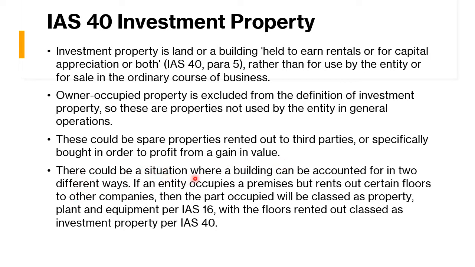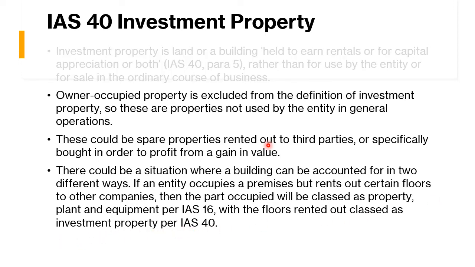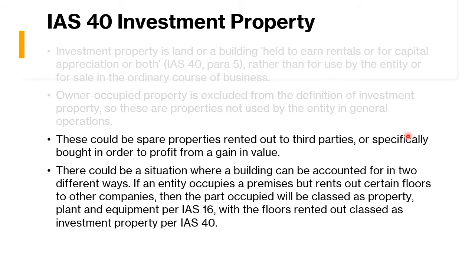There could be a situation where a building can be accounted for in two different ways. If an entity occupies a premises but rents out a certain floor to other companies, then the part occupied will be classed as property, plant and equipment as per IAS 16, with the floor rented out classified as investment property as per IAS 40. So this is important, you can understand easily.